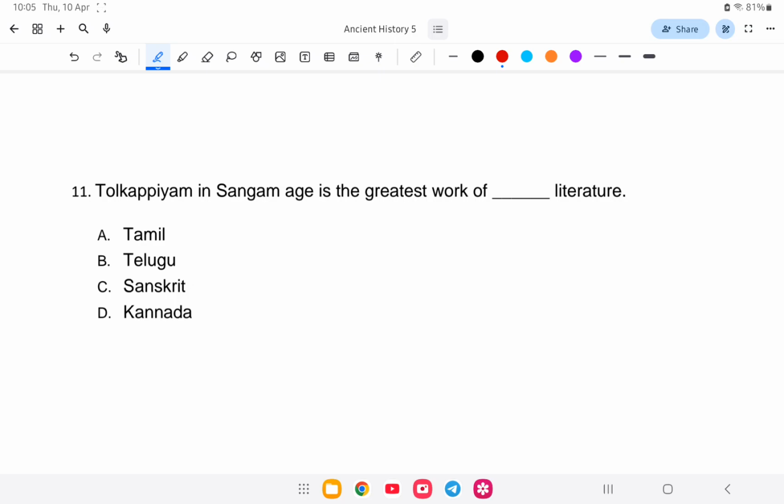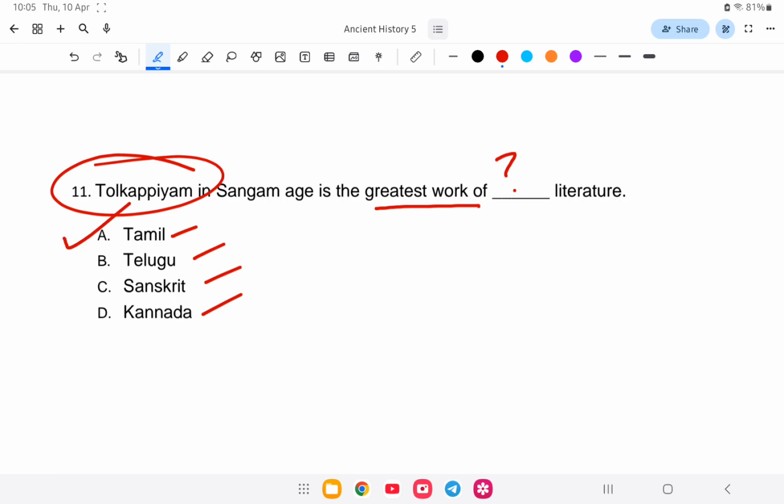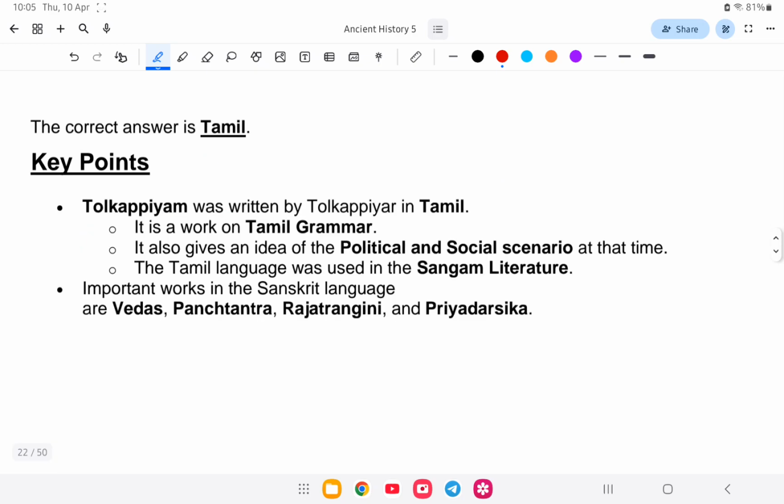Tolkappiyam in the Sangam Age is the greatest work of which literature? Is it Tamil, Telugu, Sanskrit, or Kannada? So Tolkappiyam is a work of Tamil. Option number A is the correct answer. Let us study about this. So Tolkappiyam was written by Tolkappiyar in Tamil, and it is a treatise on grammar and diction. It gives an idea of the political and social scenario at the time.